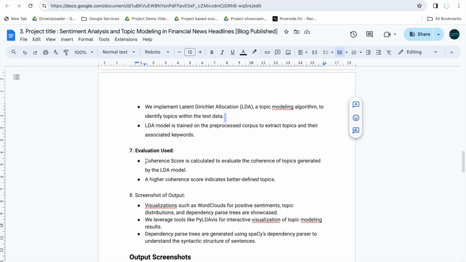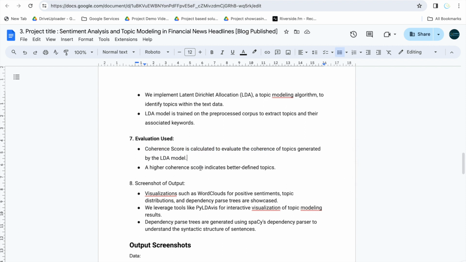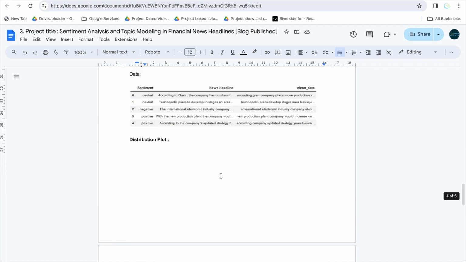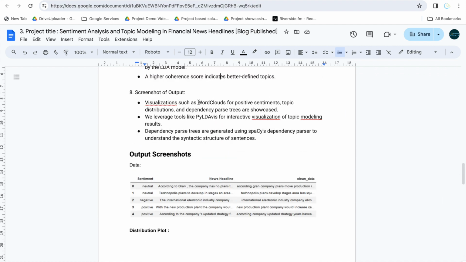For evaluation, the coherence score is calculated to evaluate the coherence of the topics generated by the LDA model. A higher coherence score indicates better defined topics. Here is a screenshot of the output. You can see the visualizations you can use: word count, word cloud for positive sentiments, topic distribution, and the dependency parse tree as showcased. We leverage tools like pyLDAvis for interactive visuals of the topic modeling results. Dependency parse trees are generated using a special library.